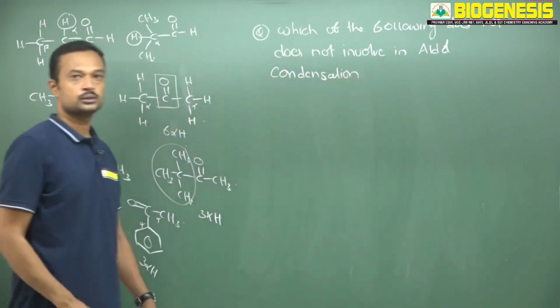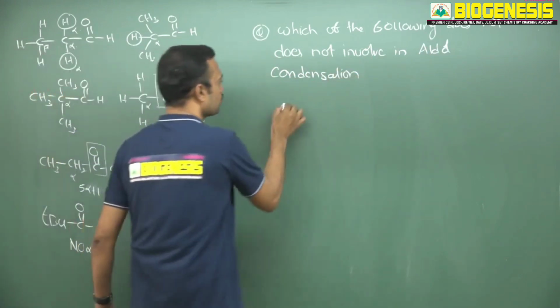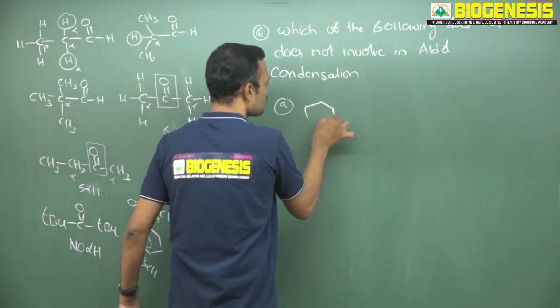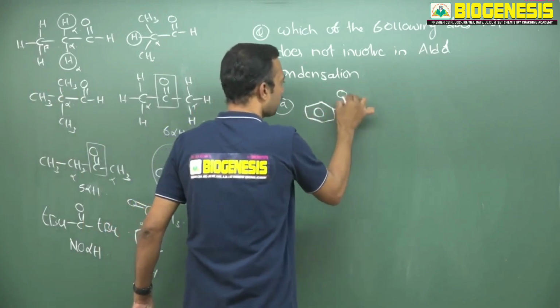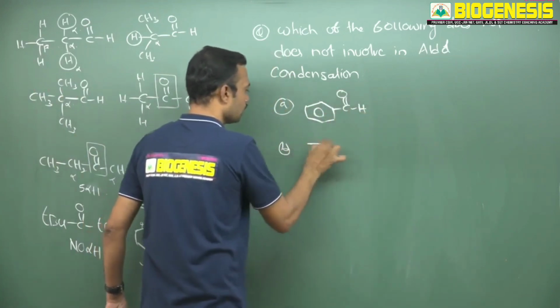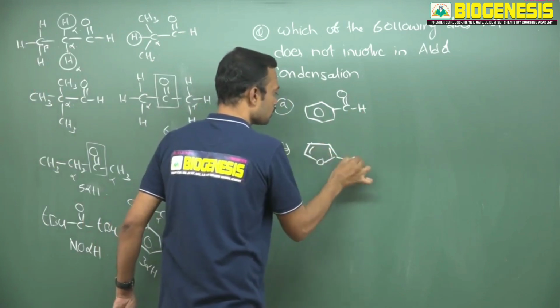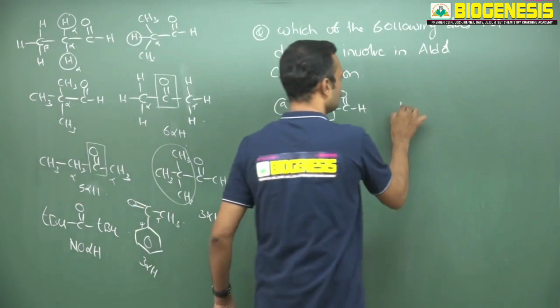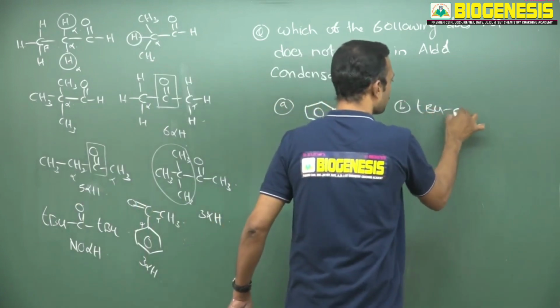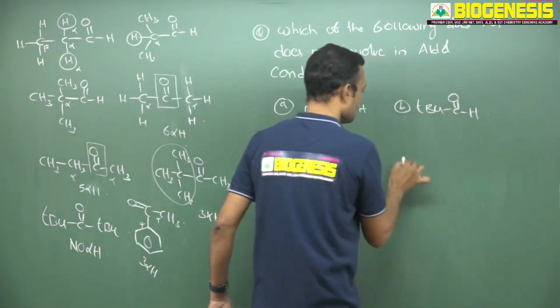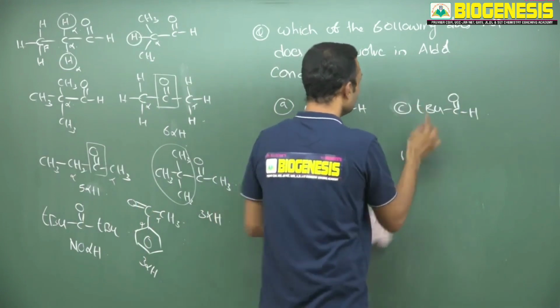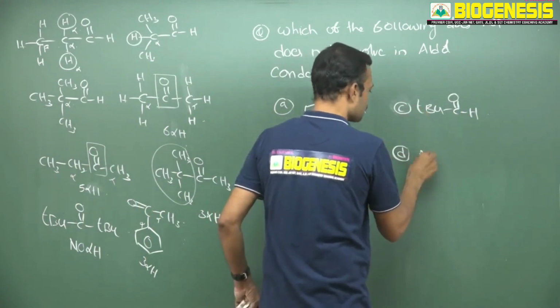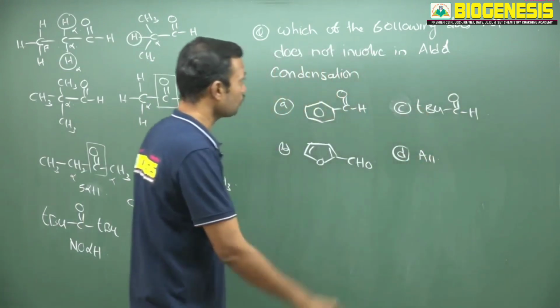You try to predict the answer. Definitely requirement of at least one alpha hydrogen. Okay, so here I am taking a benzaldehyde, and we can also take some selective heterocyclic, furfural. Now I am taking tertiary butyl attached to C double bond OH. Now this is C. Option D, all. So which of the following does not involve in aldol condensation?